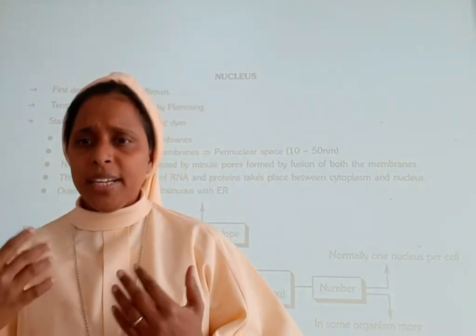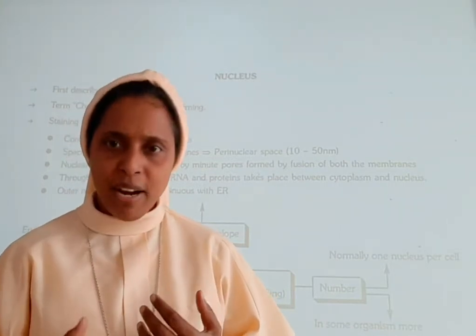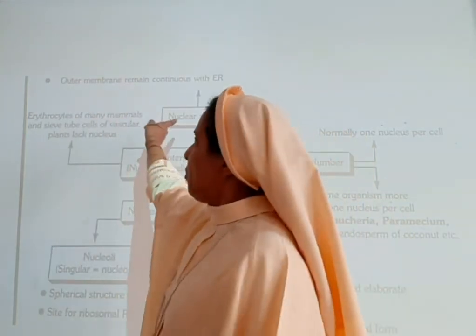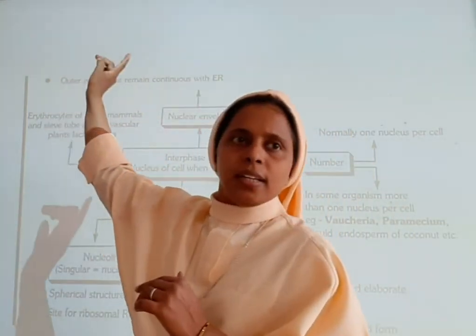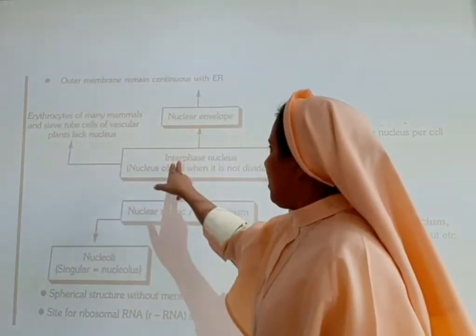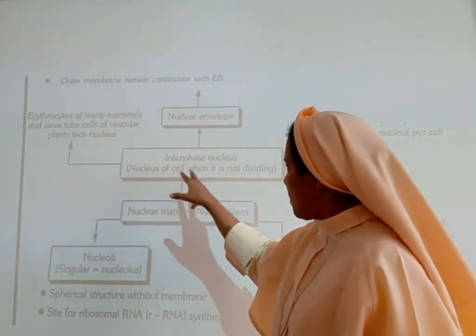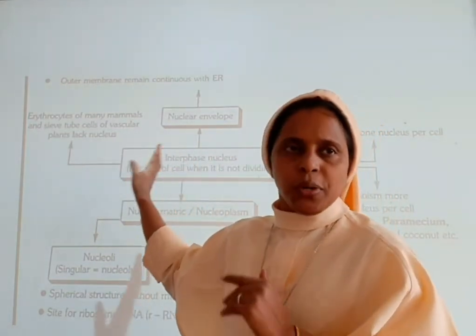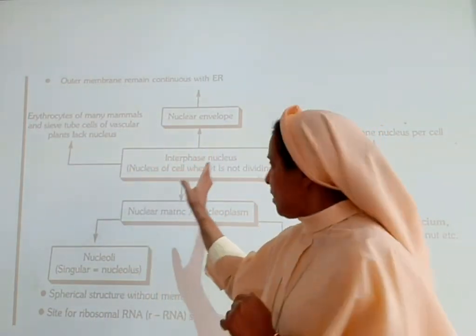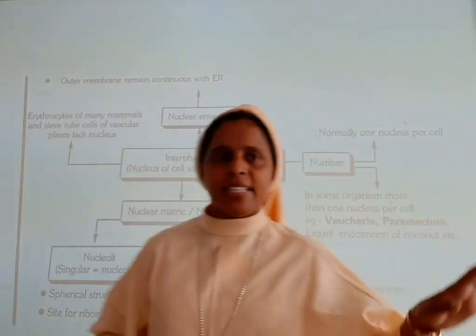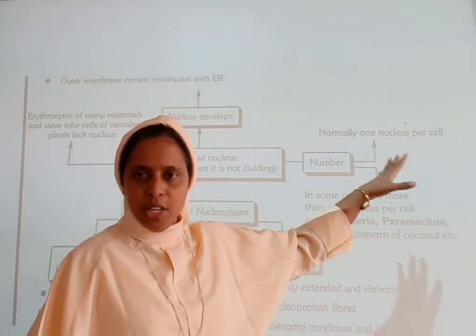Now, as I have told you just now, the outer membrane of the nuclear envelope is continuous with the endoplasmic reticulum. The interphase nucleus is the nucleus of the cell when it is not dividing. Now the number: normally there is one nucleus per cell.